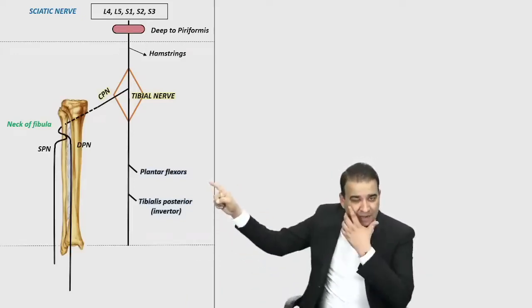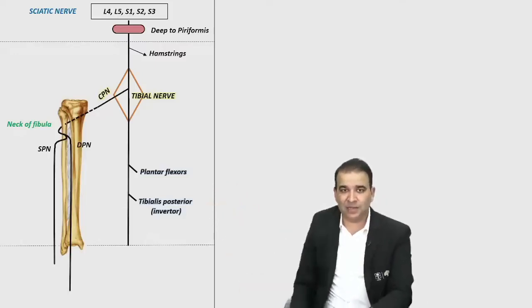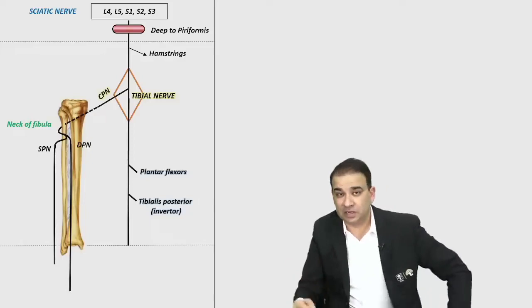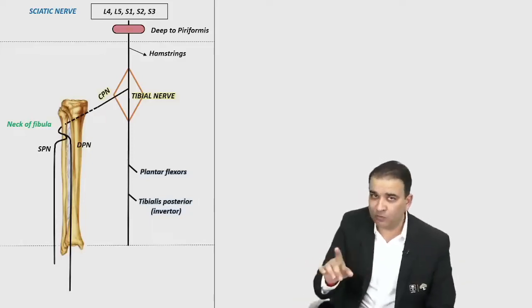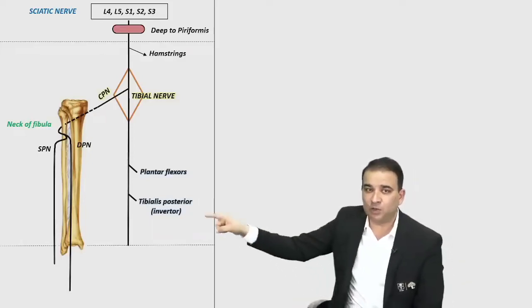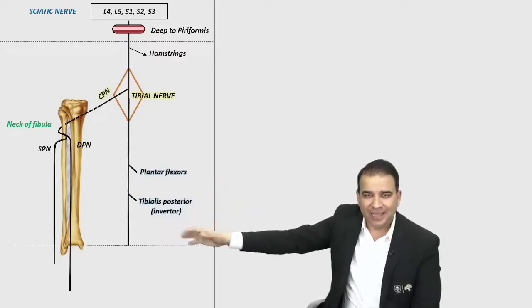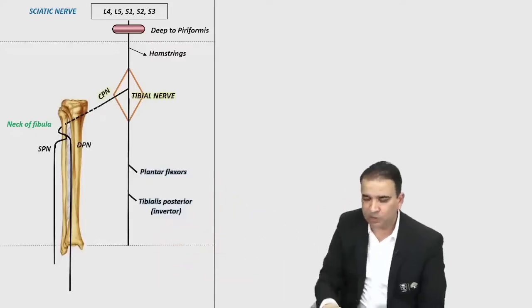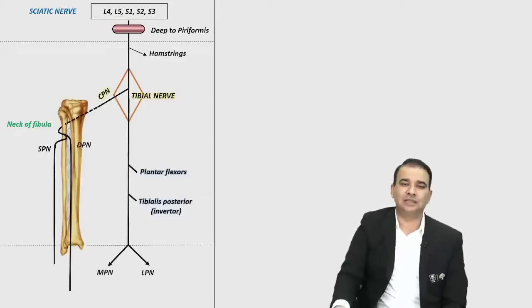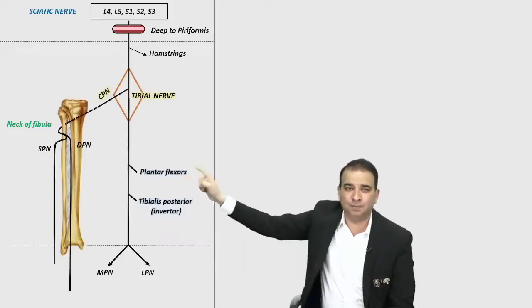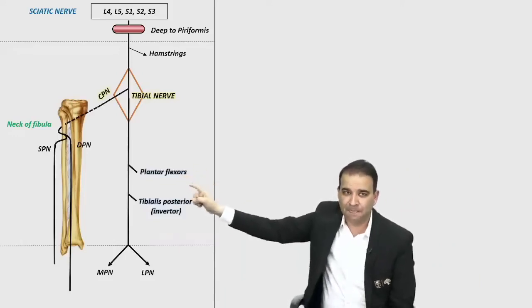It's not only the plantar flexors, this nerve is also supplying the tibialis posterior, and in fact a few more muscles like flexor digitorum longus and all, which are inverters. So the majority of the inverters, not all of them, but the majority of the inverters are also supplied by the tibial nerve here. So plantar flexors and majority of the inverters. And then this nerve will divide in the foot, into the medial plantar nerve and lateral plantar nerve, supplying the muscles of the sole of foot, which is not very important to remember. Important thing here is, guys, plantar flexors are supplied by tibial nerve.